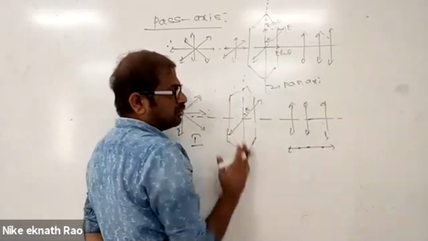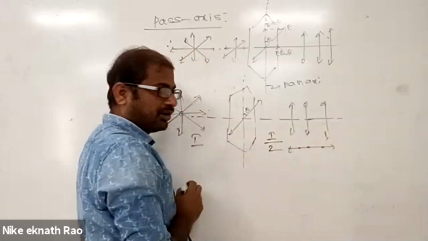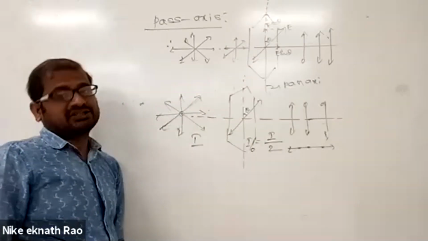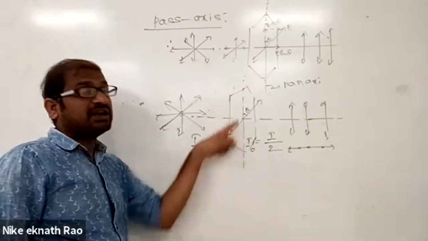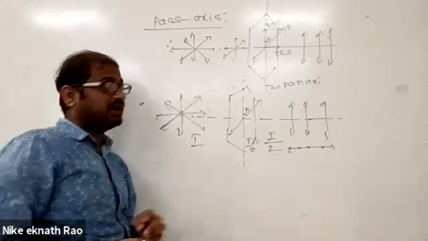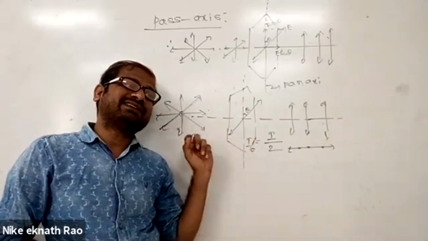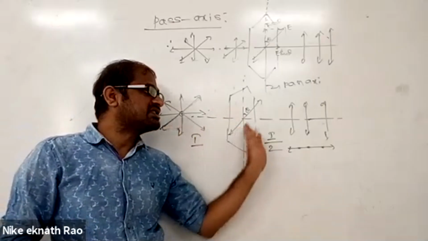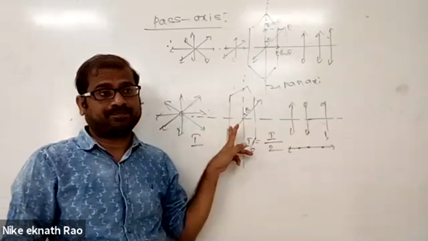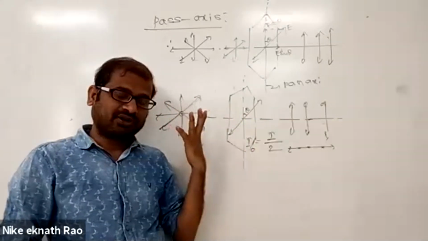If the intensity of light is I, after passing through the polaroid, I by 2 comes out, called I naught. Where has the remaining I by 2 gone? It has been absorbed. Therefore, always keep in mind, after passing through a polaroid, if I is the intensity of incident light, the transmitted intensity is half of the incident intensity, I by 2. That is I naught, the polarized light intensity.